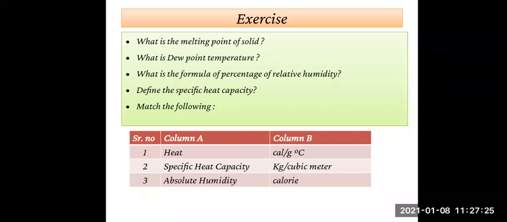And the third, the last one, is absolute humidity. Only one option remains, that is B1, kilogram per cubic meter. You should know how to read all the symbols. So go through the whole lesson. The whole lesson is very important from the exam point of view.